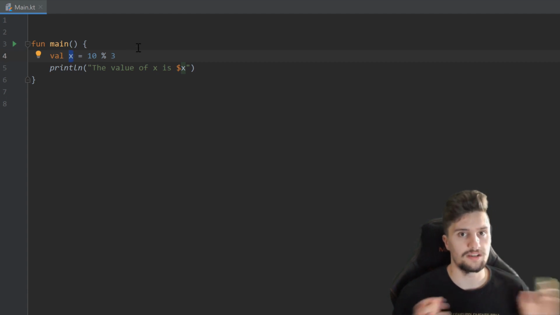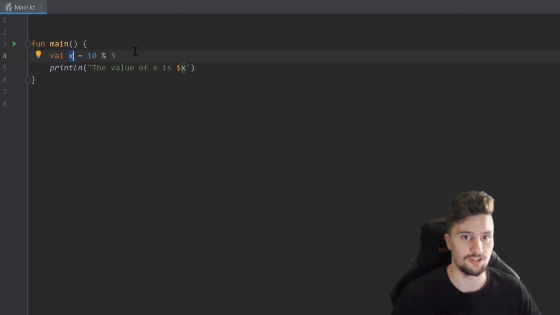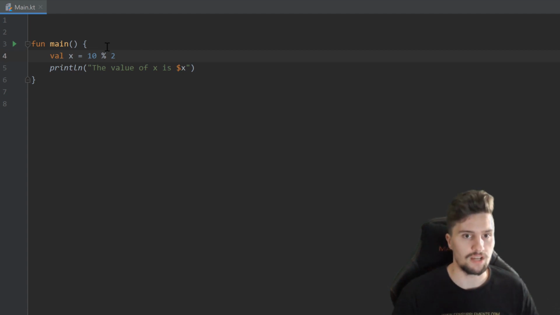And that is, for example, something you need if you want to check if a specific number is even or odd. So let's say we want to check if 10 is an even number, then we would use 10 modulo 2. So that would check if 10 is actually divisible by 2, because if the remainder of that division is 0, we know 10 must be an even number. And if it is odd, so if it is 1, then it must be an odd number. But let's actually now take a closer look at booleans, so these true or false values.